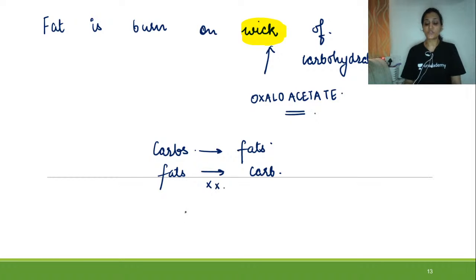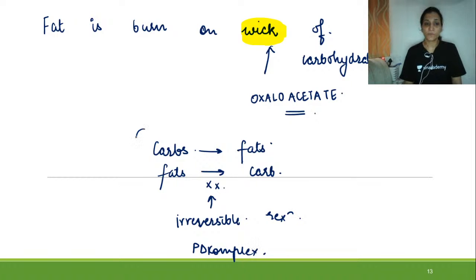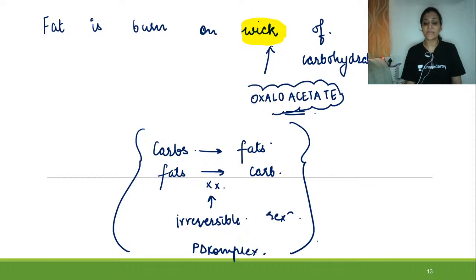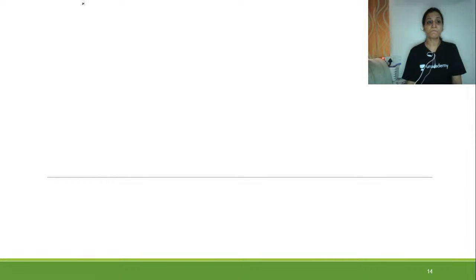This particular reaction is an irreversible reaction, catalyzed by the pyruvate dehydrogenase complex. So fat is burned on the wick of carbohydrate, and the wick is oxaloacetate. This was the fourth significance of the Krebs cycle.